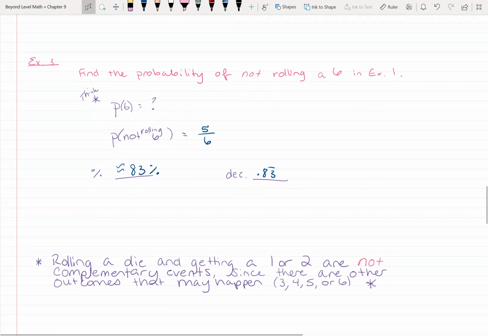Now, this is an example that's not a complementary event. So rolling a die and getting a 1 or a 2. Those are not complementary events, because if you roll a 1 and rolling a 2, well, you can also get a ton of other things, a 3, a 4, a 5, or a 6. So it's got to be this or that. So the blue marbles or not the blue marbles. It doesn't have to be super specific. It's just this or not this, right?